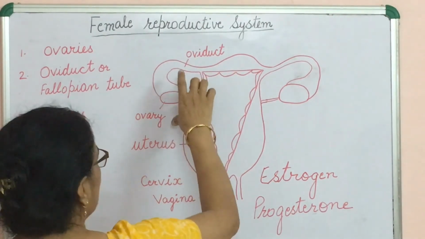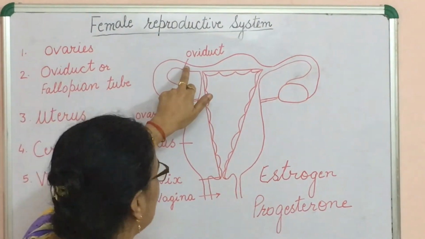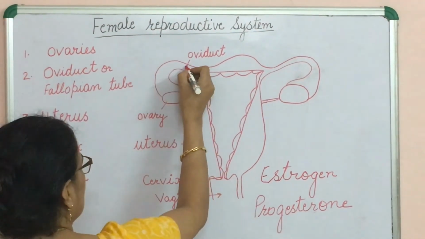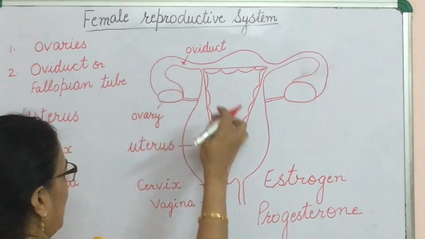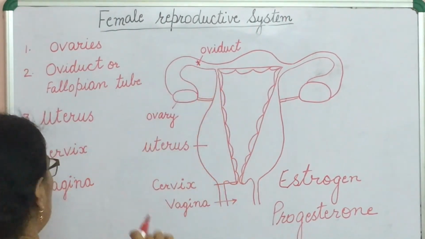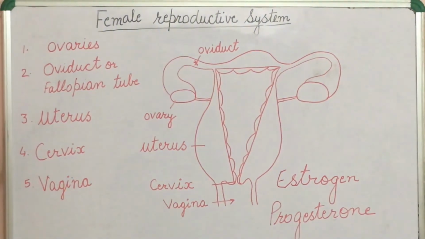It is also the site of fertilization, that is, fertilization occurs in the oviduct. Egg comes from the ovary and sperms come from this side, so fertilization occurs in the oviduct or fallopian tube.